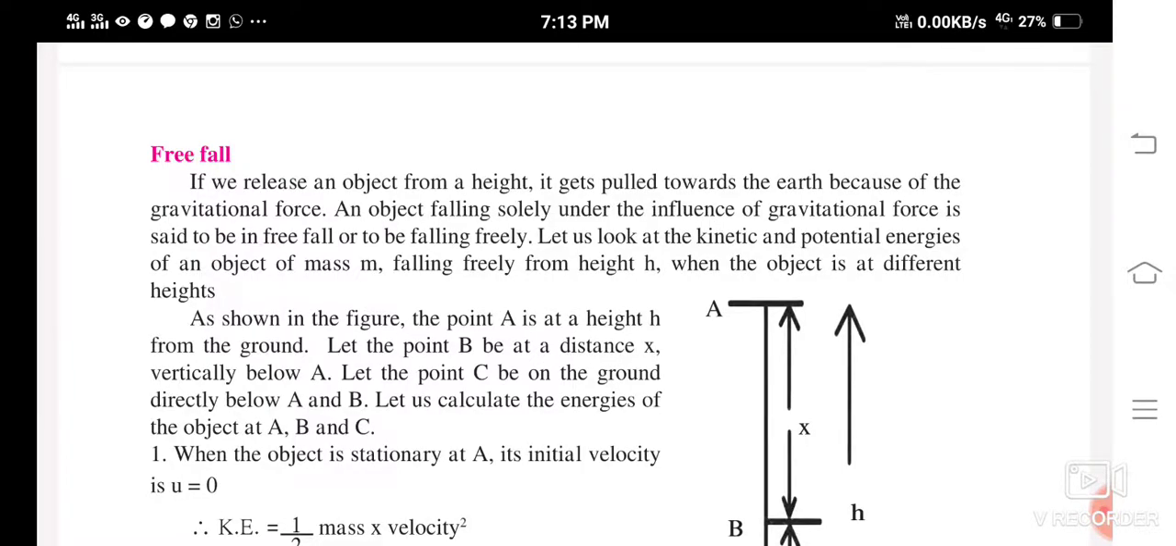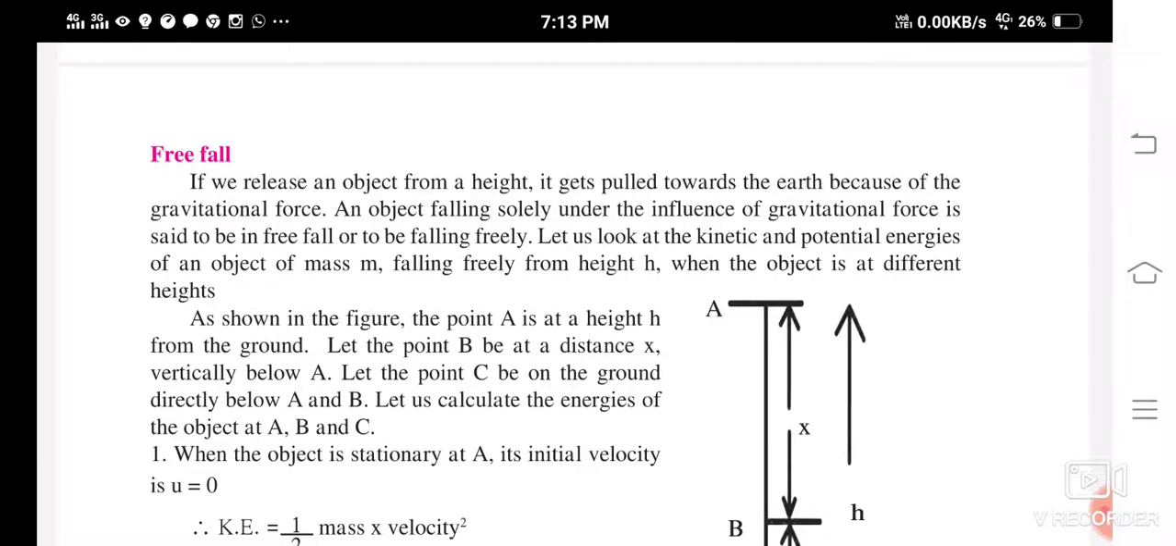An object falling solely under the influence of the gravitational force is said to be in free fall, or to be falling freely. So if the object which is falling down is falling only under the influence of the gravitational force, then we say it is falling freely.